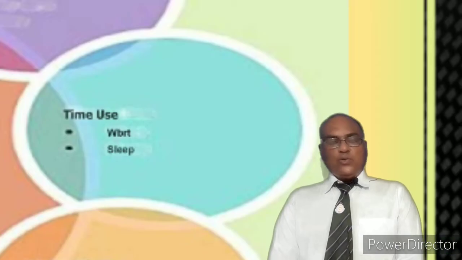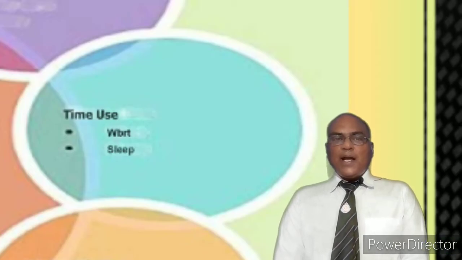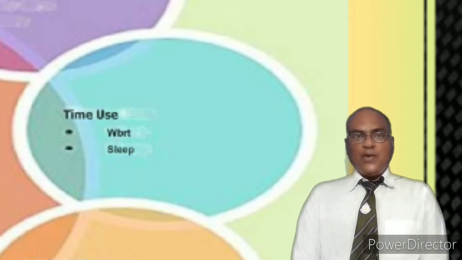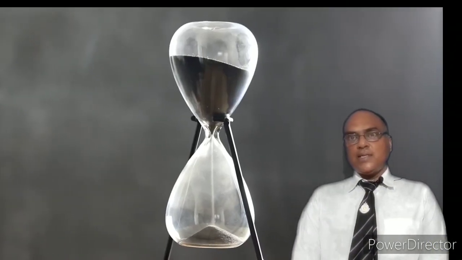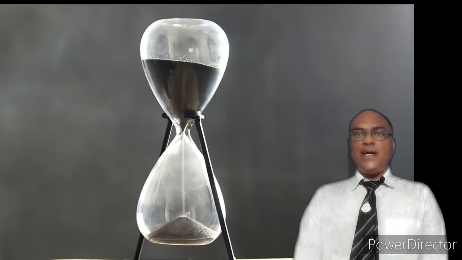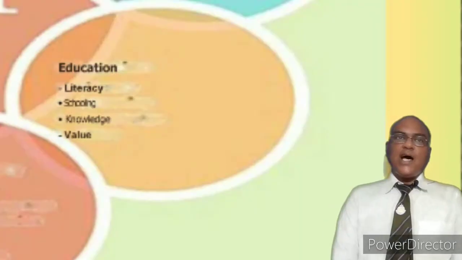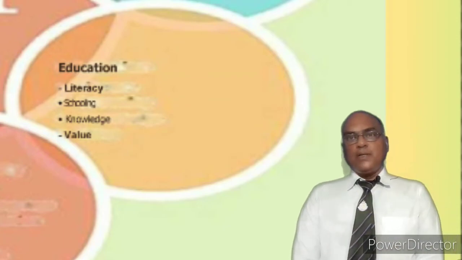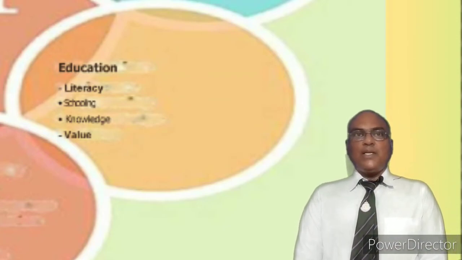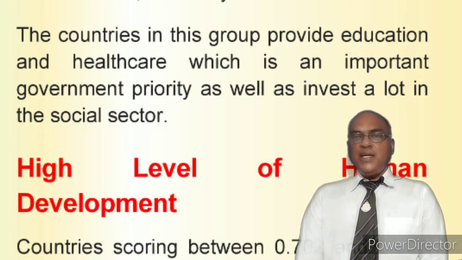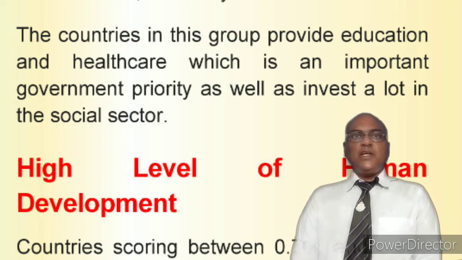Then we have time use. So how many people are actually utilizing time in your country, whether they're wasting it or whether they're utilizing it. So time use is a very very important criteria to assess human development. Then education, literacy always plays a very important role for development. जितने ज़्यादा लोग literate होंगे आपके देश में, we can call your country a really developed country. So education is a very very important thing.